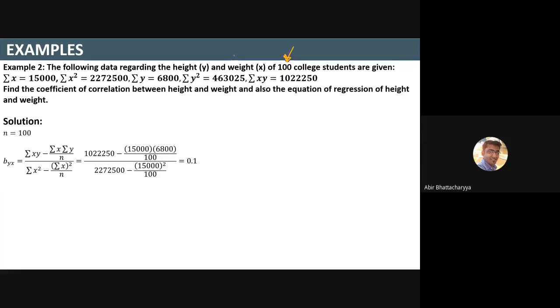Summation xy. What is summation xy? This is summation xy. Put it in. Then summation x. What is summation x? This is summation x. Put it over here. Summation y. What is summation y? This is summation y. Put it over here. Every term is given to you.